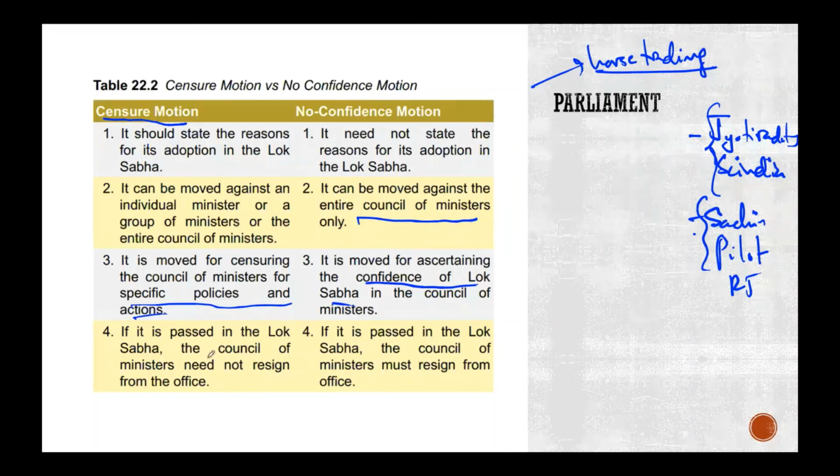Okay, so if it is passed in the Lok Sabha, the Council of Ministers need not resign from the office. So this is okay, we have been officially disapproved. Here it is removed. Do you guys get the difference? So disapproved and removed. Okay, so which one is more powerful as an instrument for the opposition? Which one will you, if you're in the government, be a little scared of? No confidence motion.